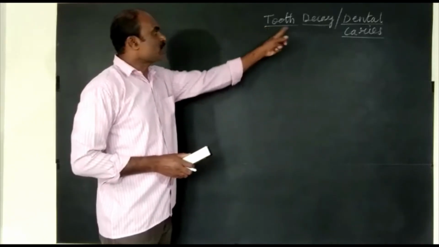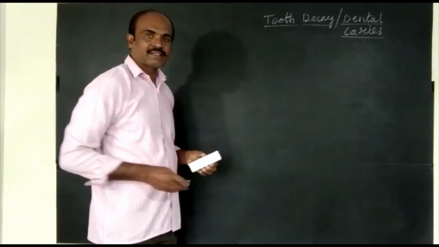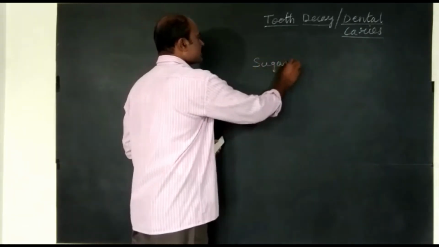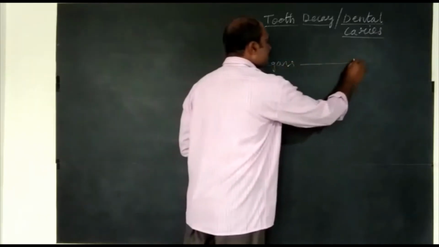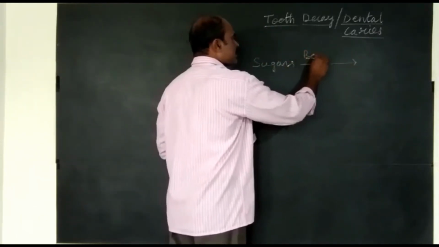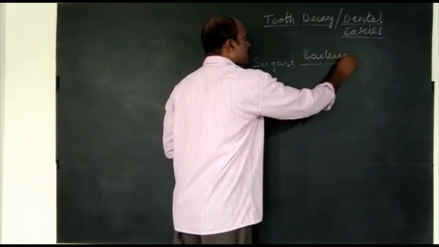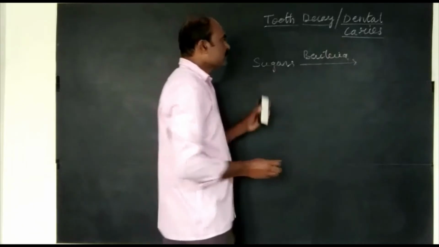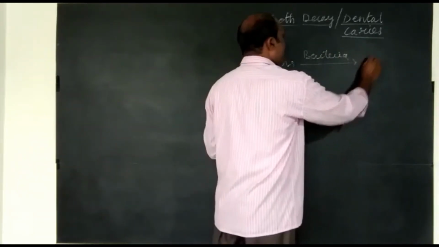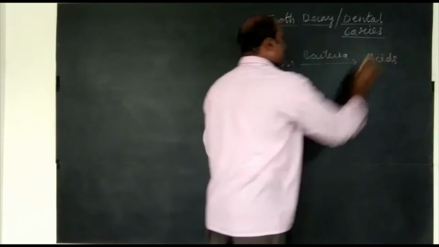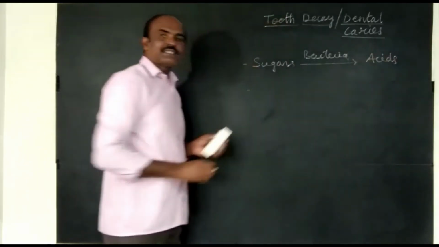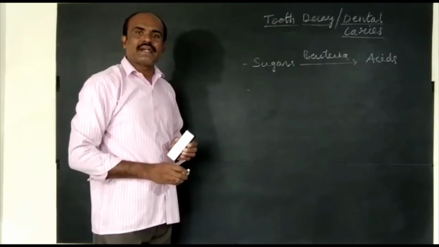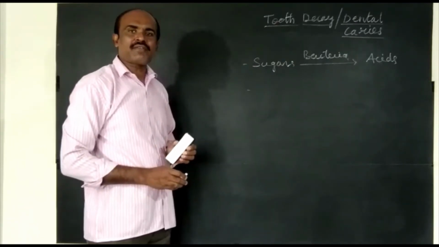Let us understand what is tooth decay or dental caries. In the oral cavity, there are sugars. These sugars are acted upon by bacteria. As a result of bacterial action, sugars are converted into acids. These acids gradually soften or demineralize dentine and enamel of teeth.